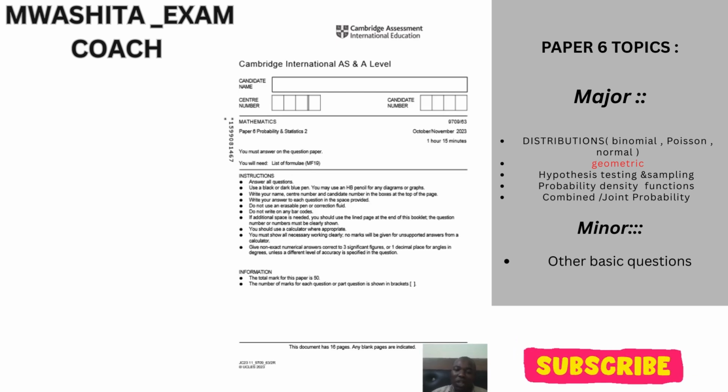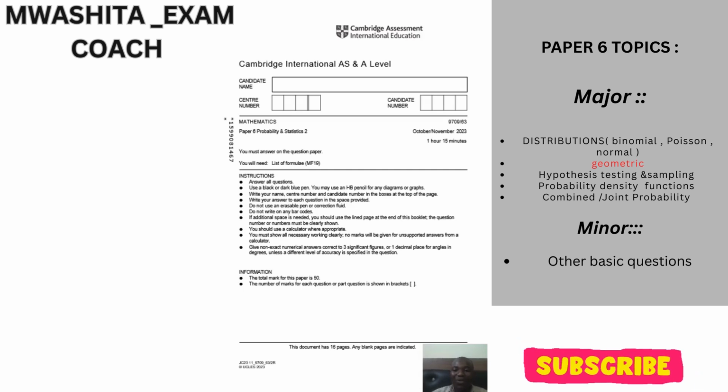And remember, university statistics, I am the exam guru coach. I know what will come, and I know the technical questions that are asked and how they are tackled. Okay, without wasting much time, let's just jump into this past paper. So this is paper 6, Probability and Statistics 2 for Cambridge.